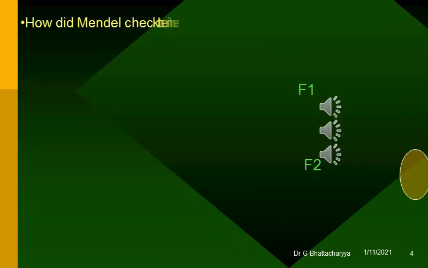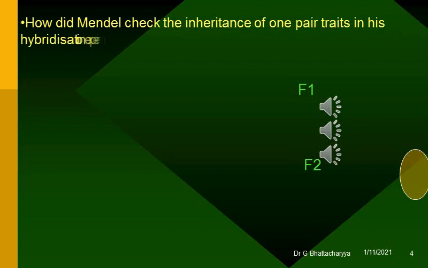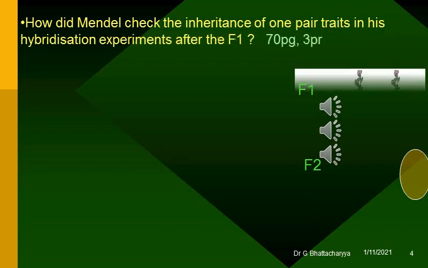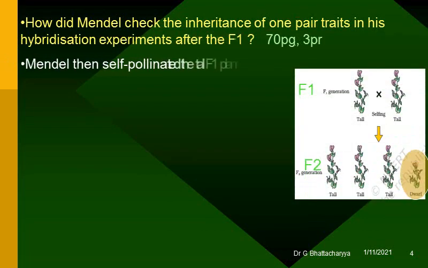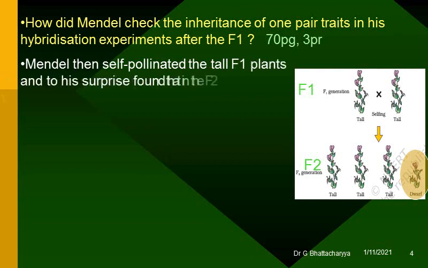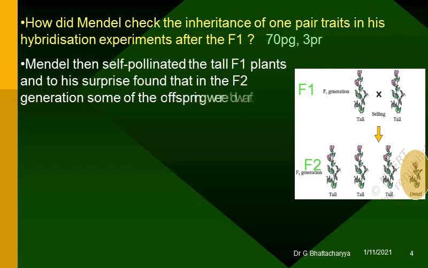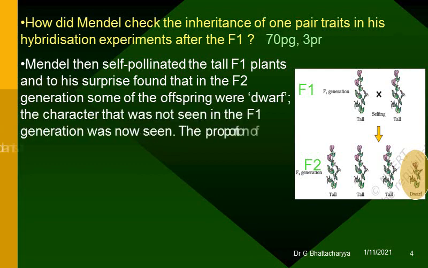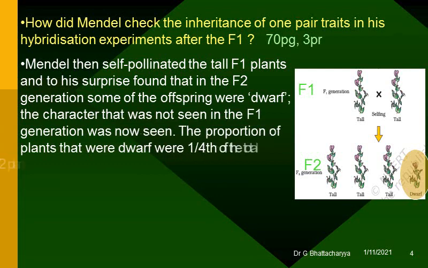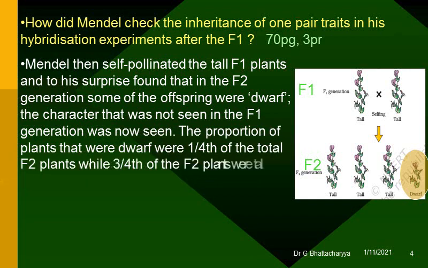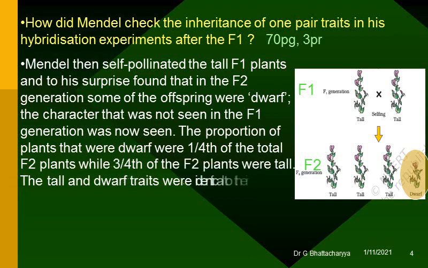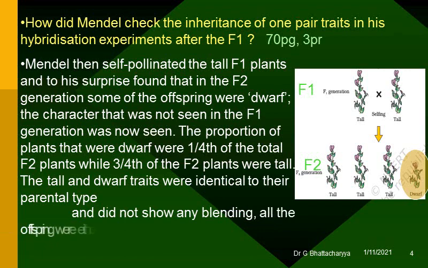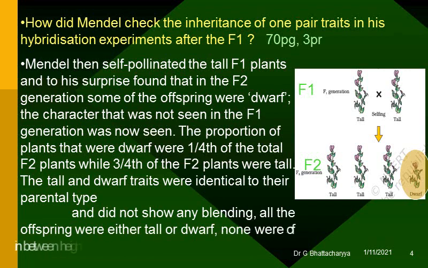How did Mendel check the inheritance of one pair traits in his hybridization experiments after the F1? Mendel then self-pollinated the tall F1 plants and to his surprise found that in the F2 generation some of the offspring were dwarf. The character that was not seen in the F1 generation was now seen. The proportion of plants that were dwarf were 1/4 of the total F2 plants while 3/4 of the F2 plants were tall. The tall and dwarf traits were identical to their parental type and did not show any blending. All the offspring were either tall or dwarf, none were of in-between height.